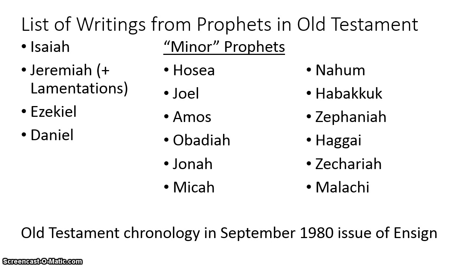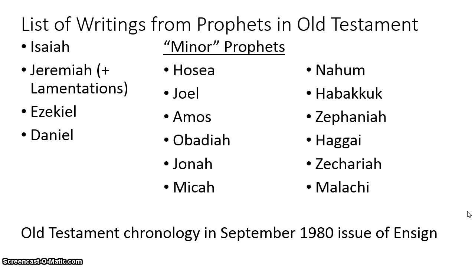The first four on our right include Isaiah, Jeremiah, Ezekiel, and Daniel. Then there are 12 prophets who are sometimes referred to as the minor prophets, from Hosea down to Malachi. They're referred to as minor because these are shorter books, and they've been grouped together in some older collections. Today I want to talk a little bit about where these prophets fit in terms of the Old Testament chronology.